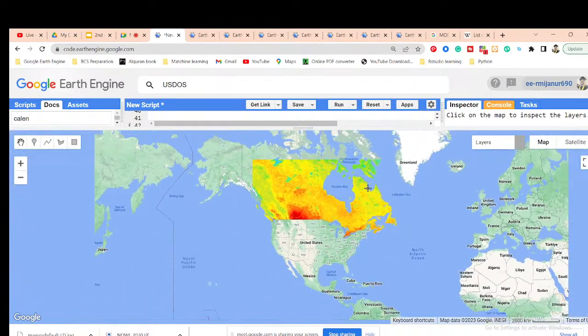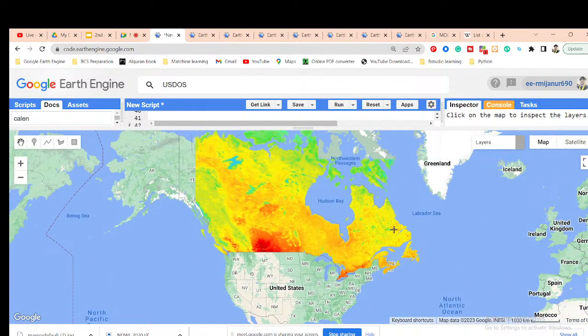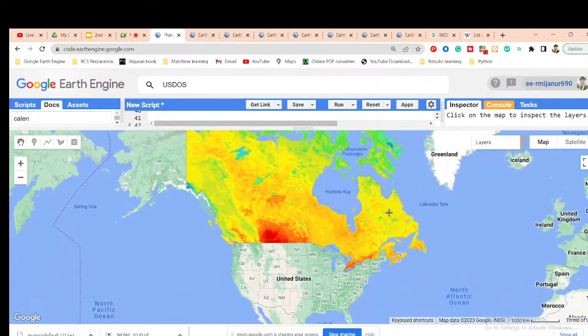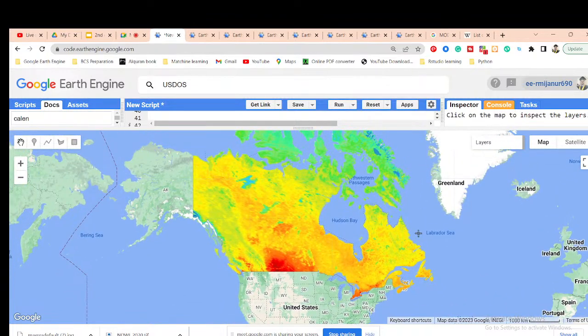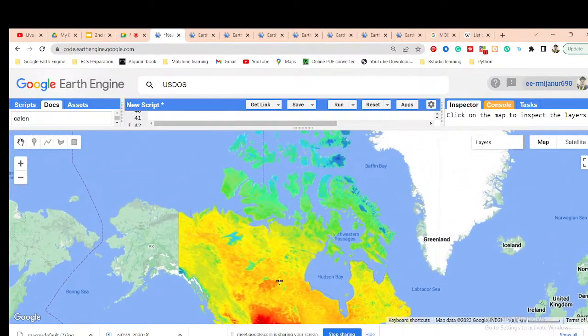Now you will see less red area. Okay, so now it also looks better.